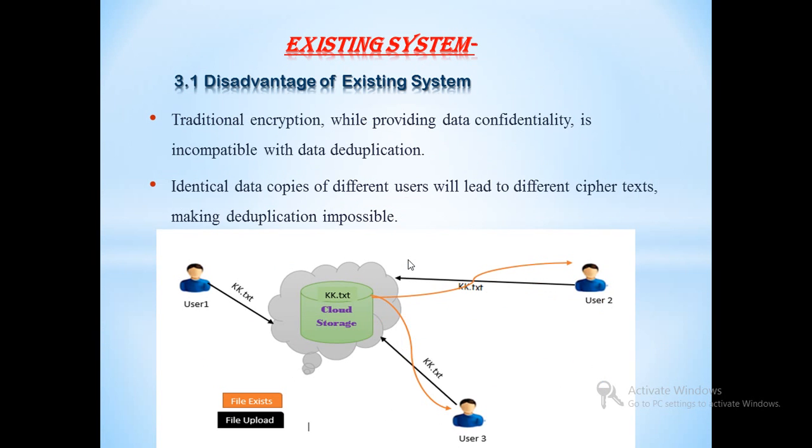What is the existing system? Suppose many users are going to insert the same file over the cloud data. So what message will come? File exists, it will not be uploaded. So in that scenario what will happen? The user will not be able to rectify which file name we should give.